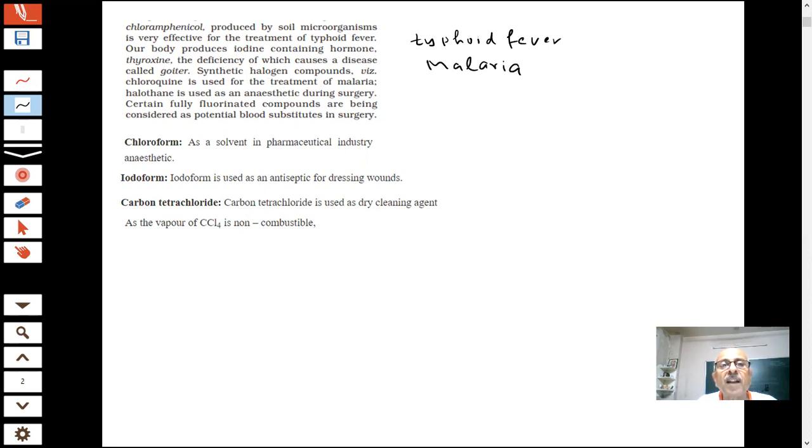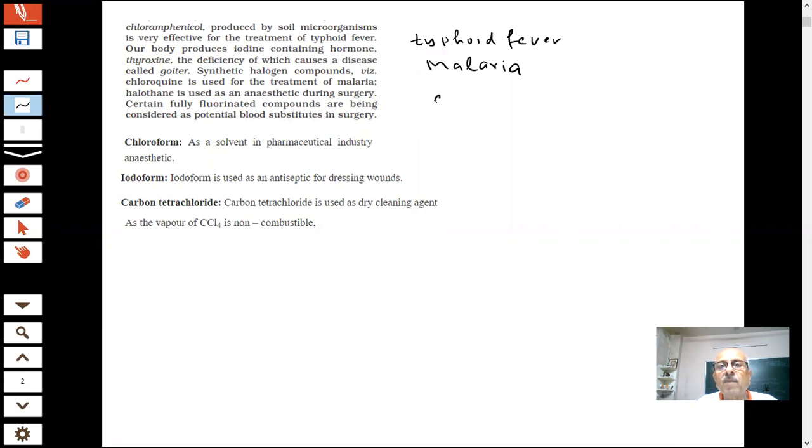Halothane is used as an anesthetic during surgery. Now it is not being used, but earlier it was used, you know. In the operation, they give anesthesia so that you fall sleepy, student. You will fall asleep. So it is an anesthetic during surgery. Certain fluorinated compounds are being considered as potential blood substitutes in surgery. Chloroform is used as a solvent in pharmaceutical industries and as an anesthetic.